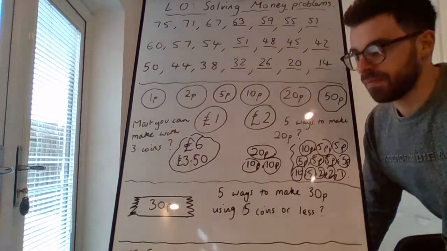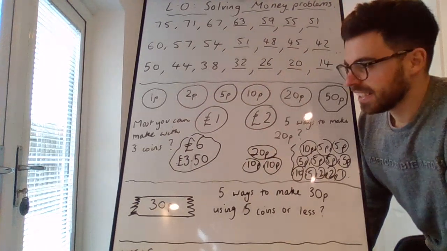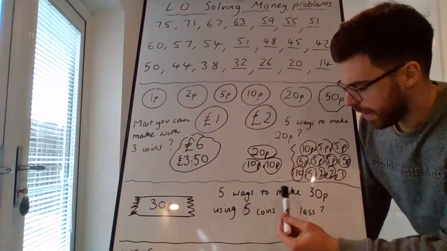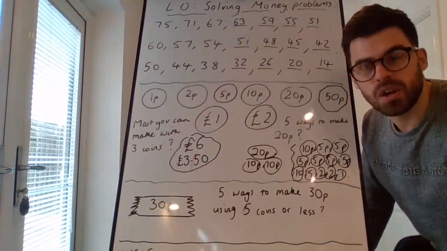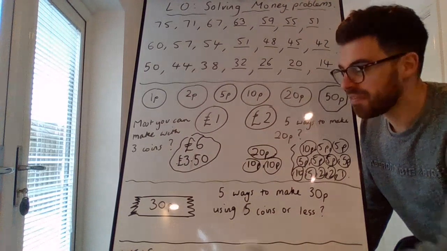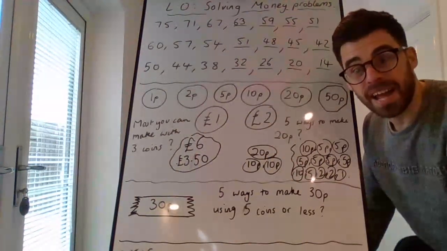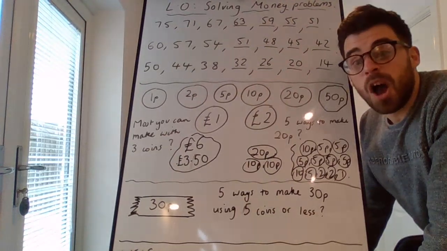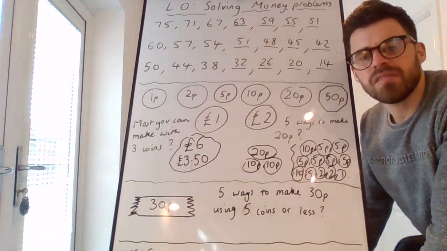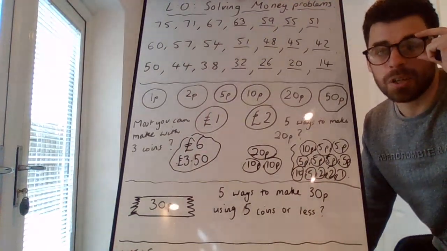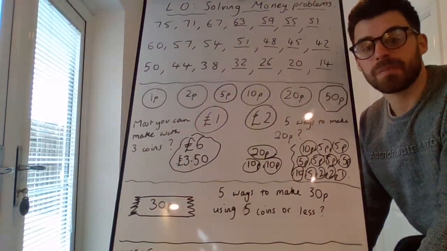Final challenge on the board. This chocolate bar costs 30p. Can you find 5 ways to make 30p, but using no more than 5 coins each time? So I couldn't have 30 1p's because that's too many coins. Can you find 5 ways to make 30p, but only using 5 coins or less each time? Have a go. 5 ways to make 30p using 5 coins or less each time.